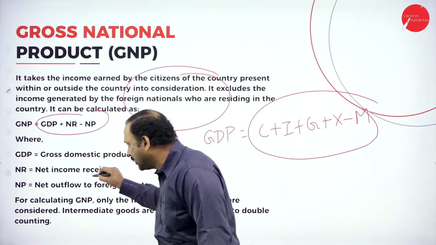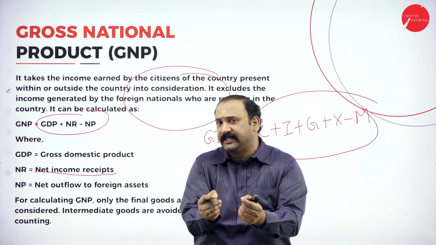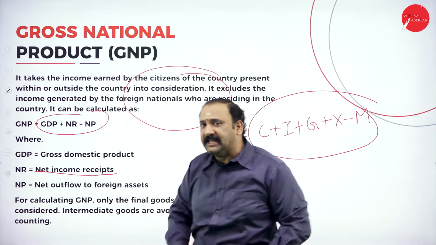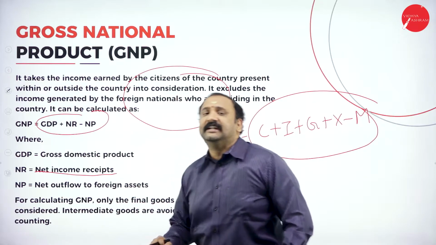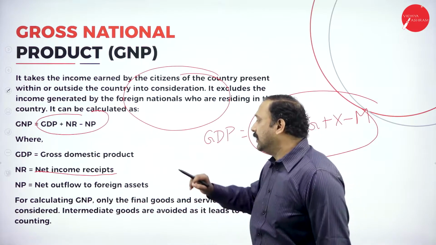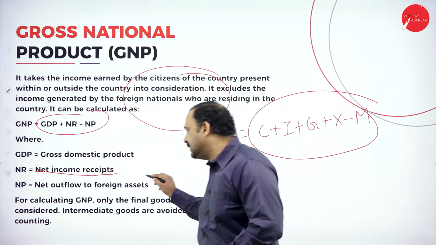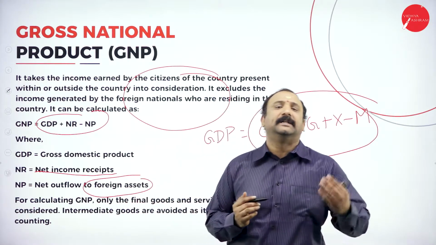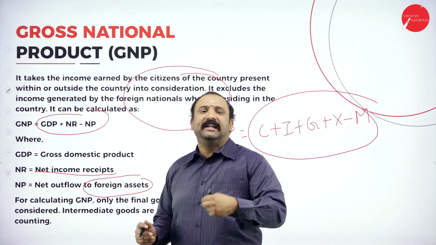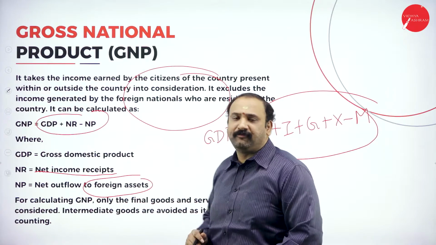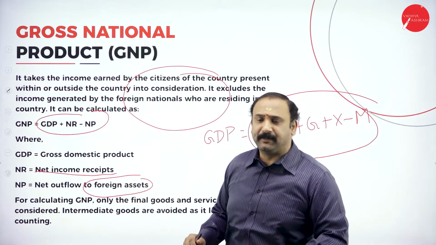NR stands for net income receipts. All the income that is going to come into the country, that is what the country is going to receive, so we call it net income receipts. NP stands for net outflow of foreign assets, or what we call the payables factor. So net revenue minus net payables altogether.